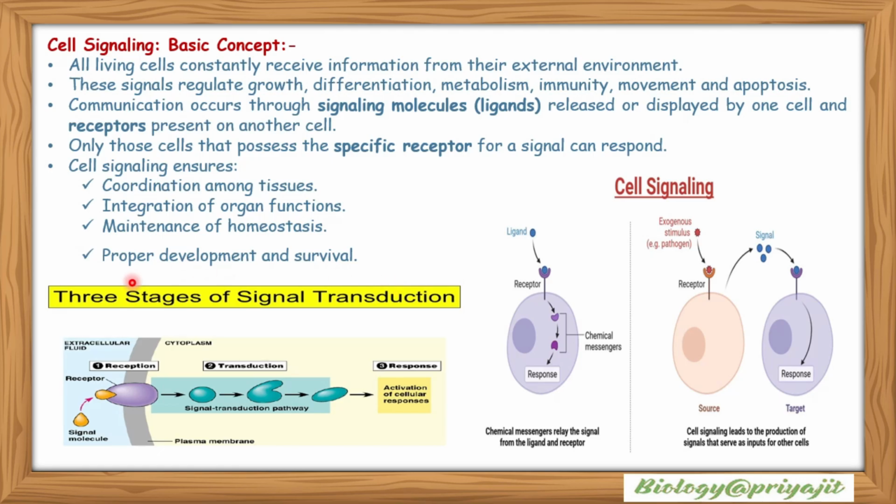So there are basically three stages of signal transduction. First one is the reception, signal reception, second one is the signal transduction and third one is the response from the receiving cells. So this is the basic image showing the process of cell signaling.